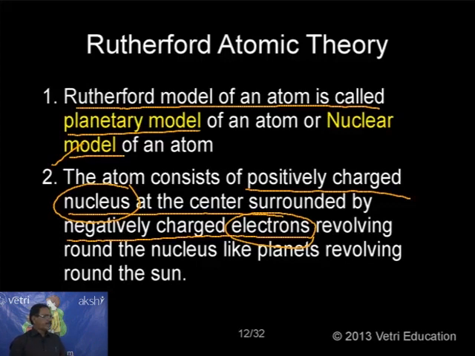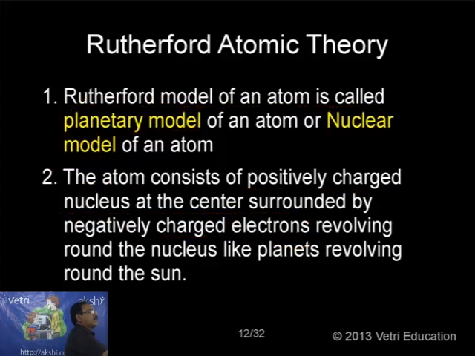He is giving two pieces of information. One is that in the atom there is a nucleus at the center, the solid part. Electrons, negatively charged, move around the central nucleus, like planets revolving around the sun. This is the second postulate. Since the planets revolve around the sun, he called it a planetary model. Since the nucleus is present, he called it a nuclear model. Both we can call the Rutherford atomic model. This is the most important postulate. Okay, let me go to the third one.